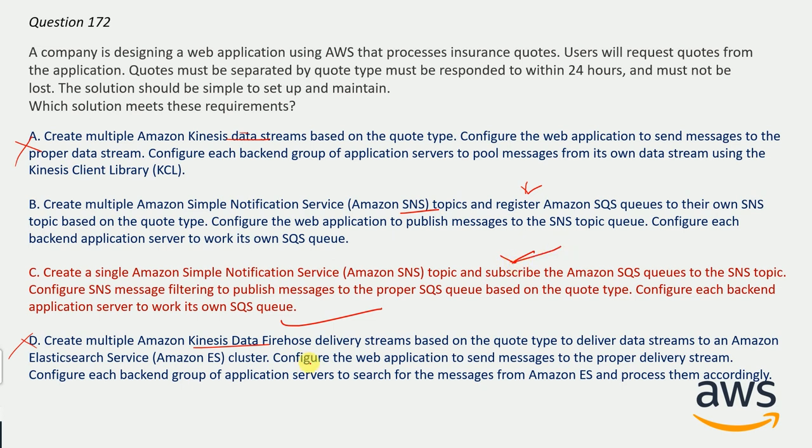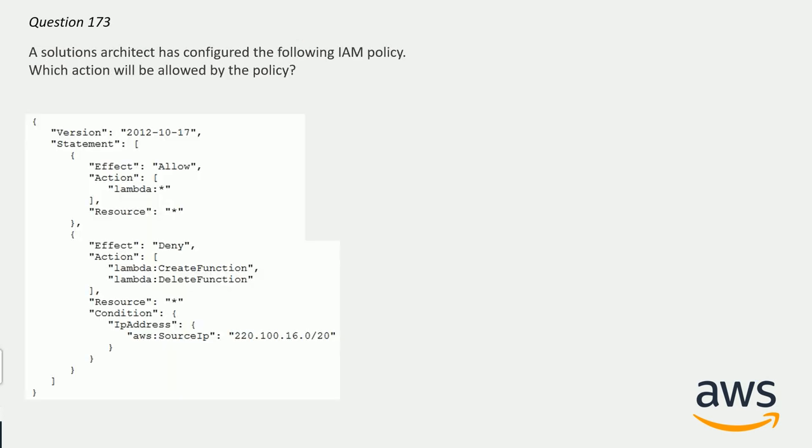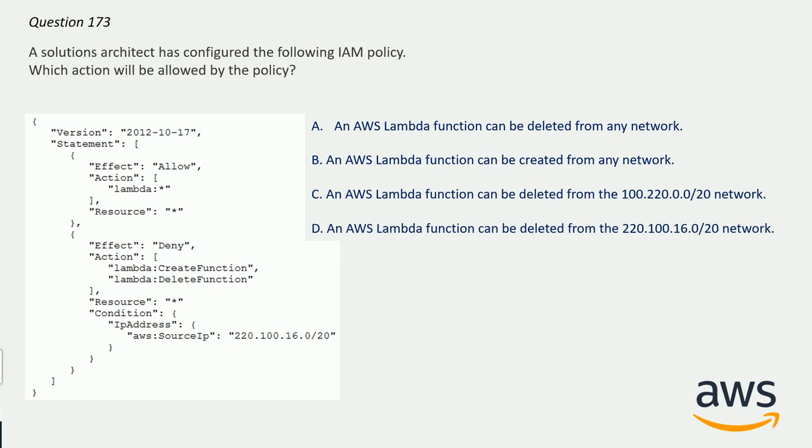And now question number 173. A solution architect has configured the following IAM policy. Which action will be allowed by the policy? And here are the options. You can take your time to guess the correct answer, and I hope you will be able to guess the same.